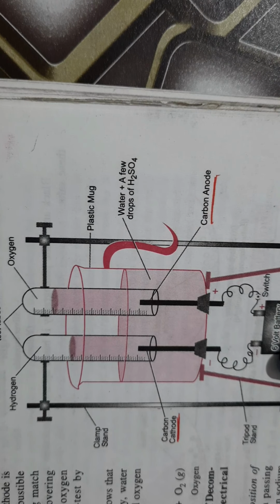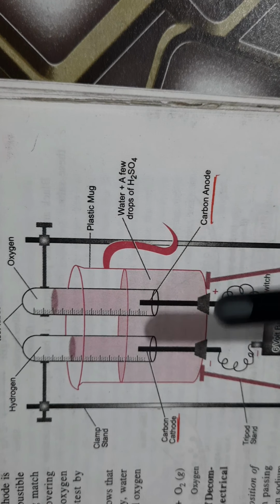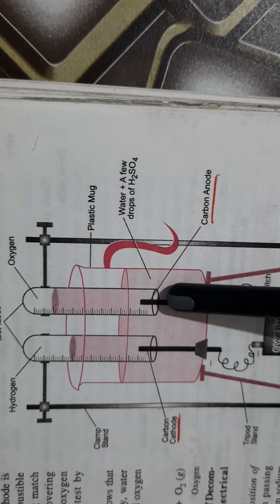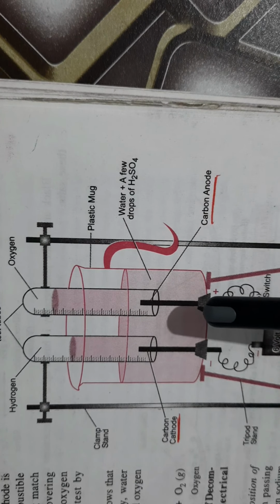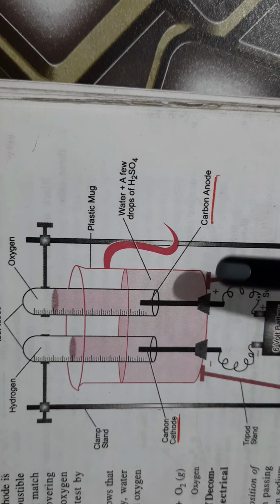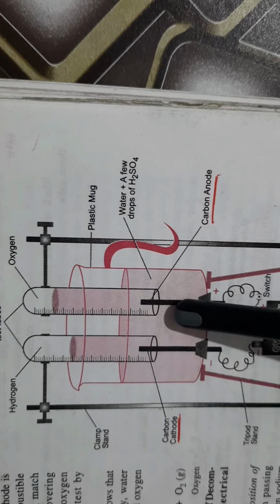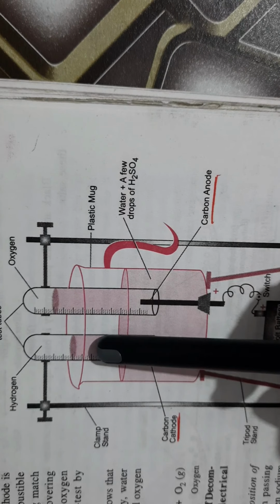When you switch on the battery, electricity passes through the distilled water and electrolysis starts. We can observe this by the bubbles of gases rising from both the electrodes, and the level of water in both the test tubes starts falling. By these 2 ways, we can observe that electrolysis is going on.